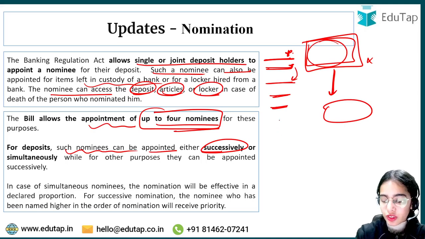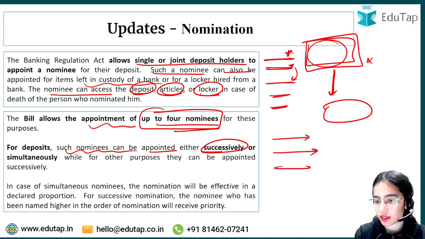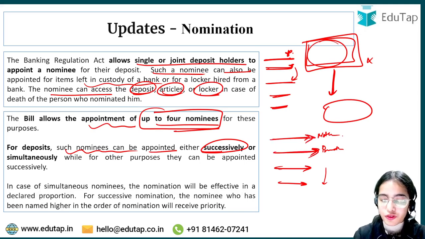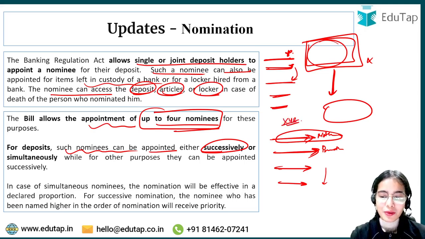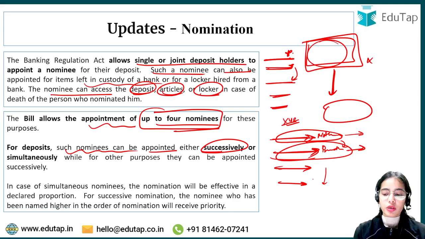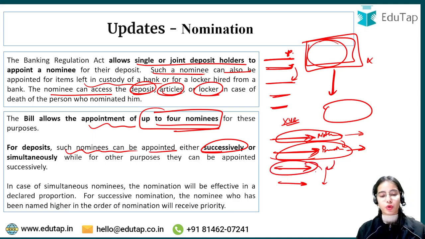See, successively means first nominee, second nominee, third nominee and fourth nominee. So the first nominee, let's say, is my mother, the second will be my brother, and so on. Okay. So there are 4 nominees. If something happens to this XYZ person, the mother gets the money. If something happens to the mother, the second nominee will get the money. If something happens to the second nominee also, the money will go to the third nominee and so forth. So that is successively. The priority is given to the first, then if the first one is not present, the priority is given to the second, and so on.